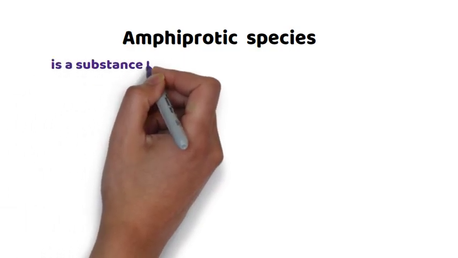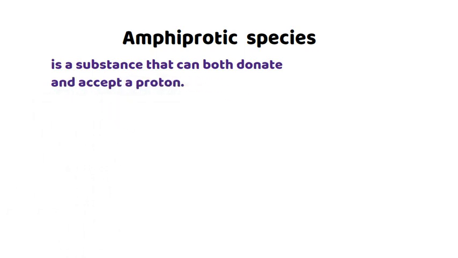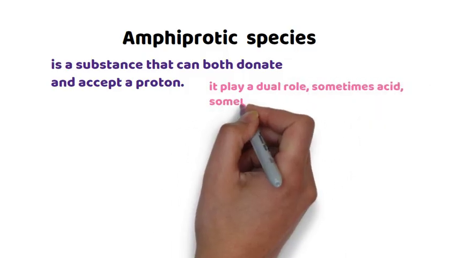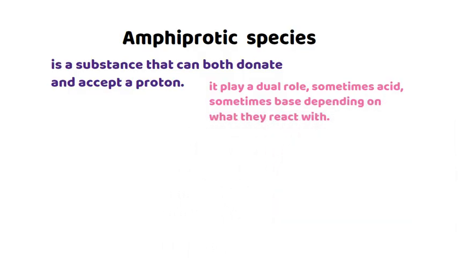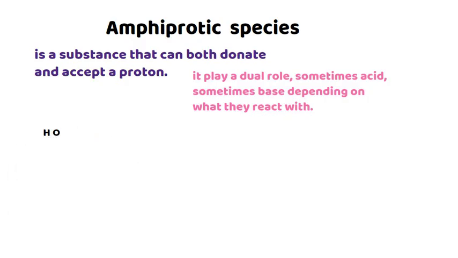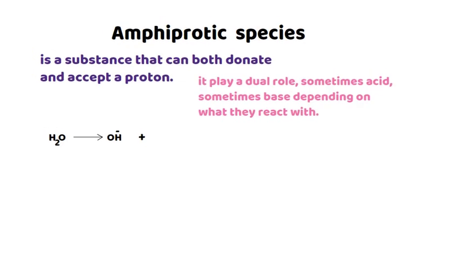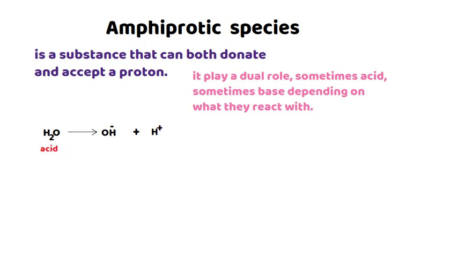The last topic: amphiprotic species. A substance that can both donate and accept a proton is called an amphiprotic species. It plays a dual role. Sometimes an acid, another time a base, depending upon what it reacts with. Here is an example: water dissociates. Finally, it forms hydroxide ion and hydrogen ion. In this reaction, water is an acid because it donates a hydrogen ion.